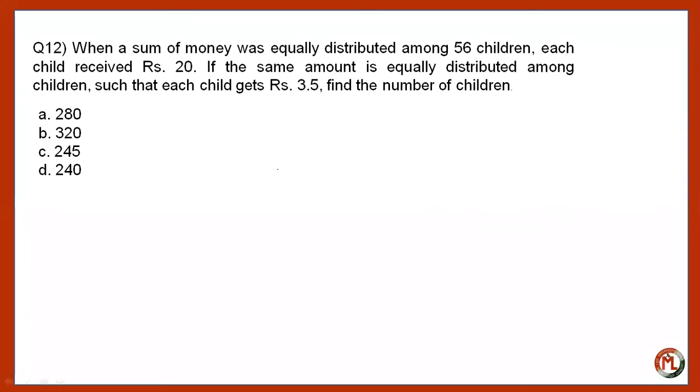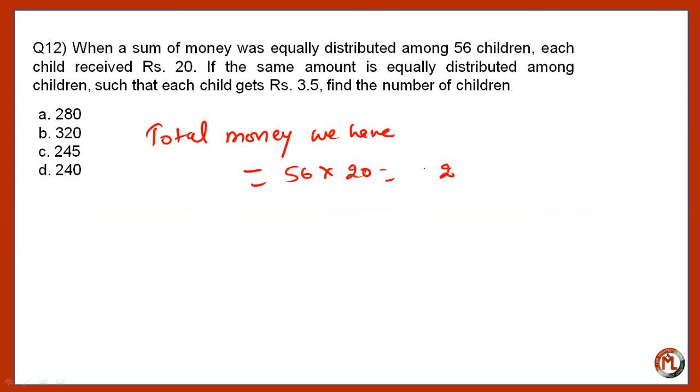So in that case, the total money we have is number of children into the rupees, that is equal to 1120, right?